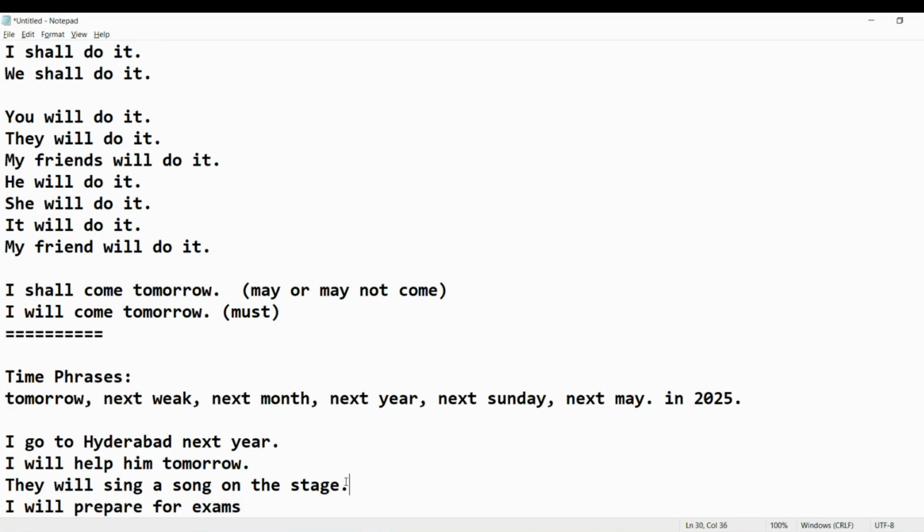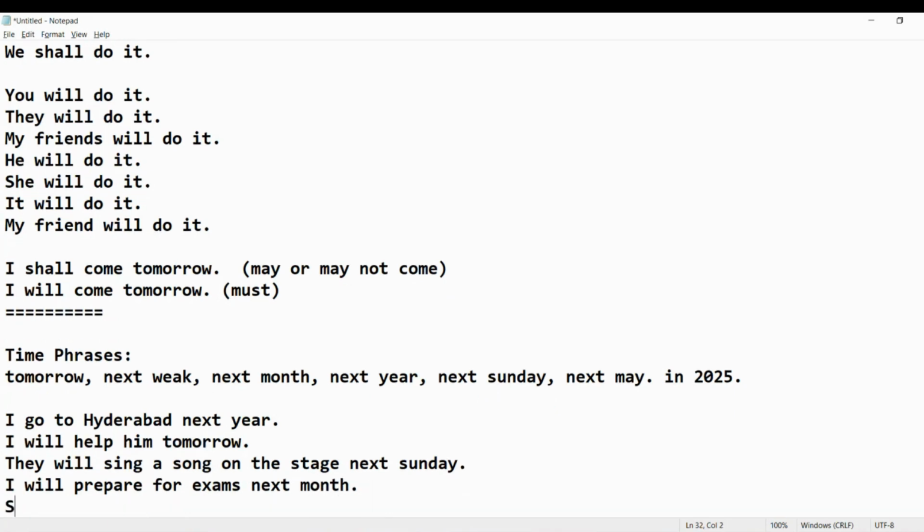They will sing a song on the stage next Sunday. I'll prepare for exam. She will write a novel in 2024. In this way we can use.